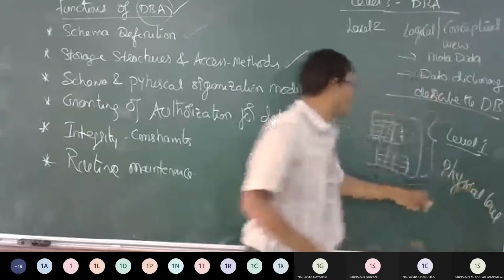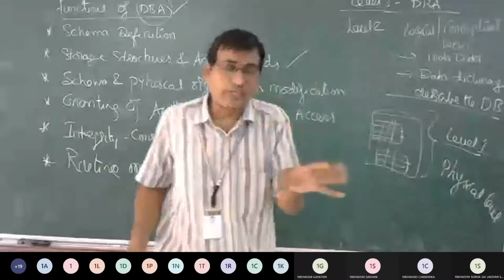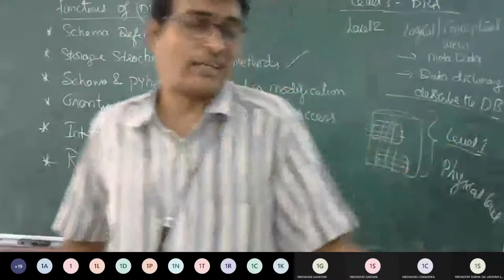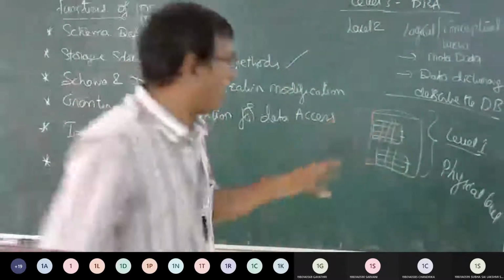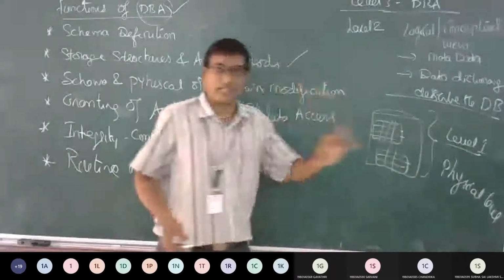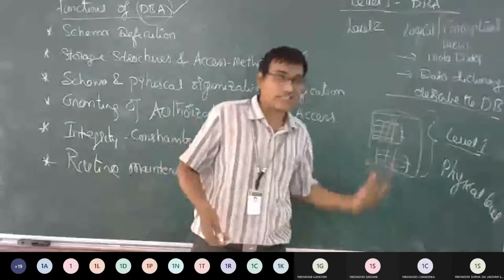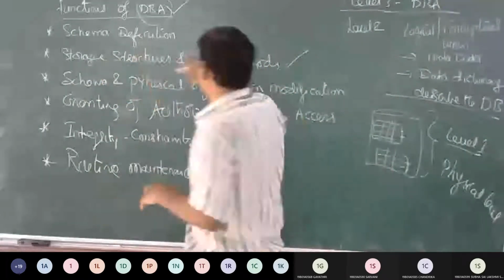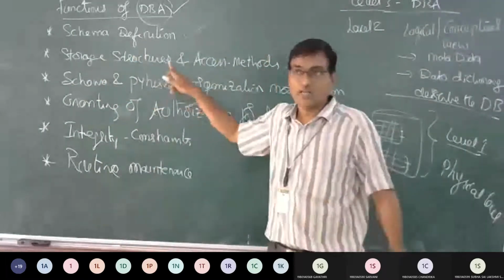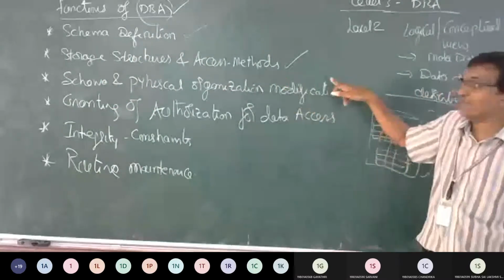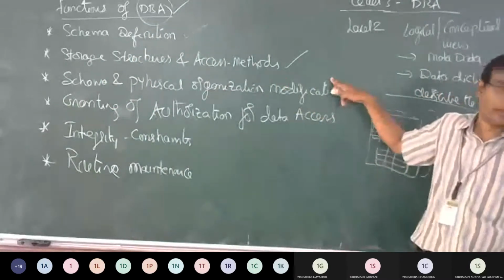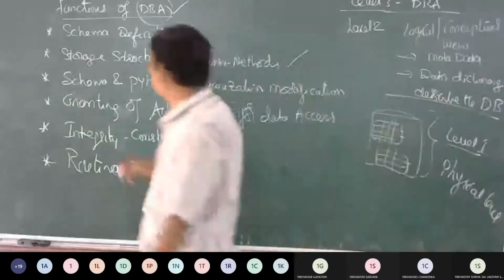In this physical level, we say the storage structure, where exactly the database is allocated, and how the database management system works with this data, you need to mention. Those are what we call storage structures and how the access mechanism is going to be created.